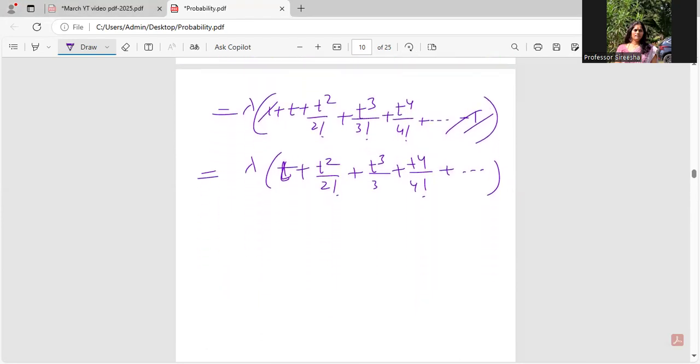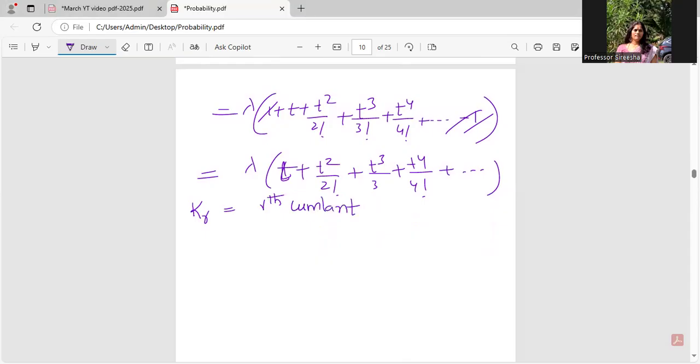What I should say here is that I have lambda multiplied to all the powers of t. There's something called a definition Kr, which is called the rth cumulant.